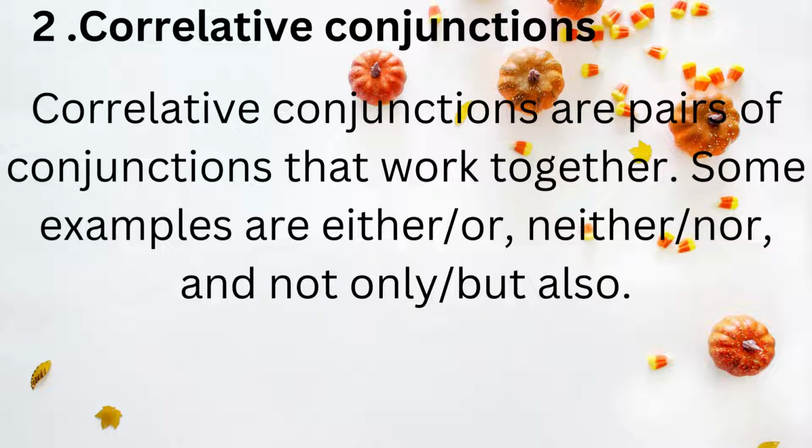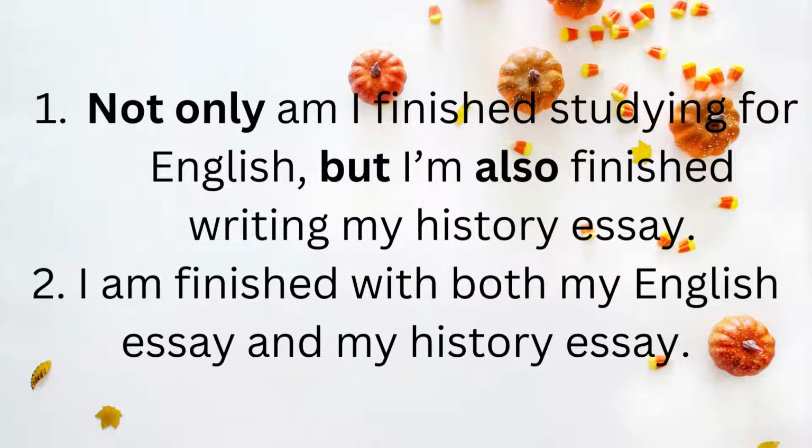For example, if there is a sentence which contains the word either, then this sentence must contain the word or. So next are the examples for your understanding. The first example is: not only am I finished studying for English, but I am also finished writing my history essay. You can see in the bold letters that not only and but also are used in the same sentence, and so they are correlative conjunctions. The second sentence is I am finished with both my English essay and my history essay.